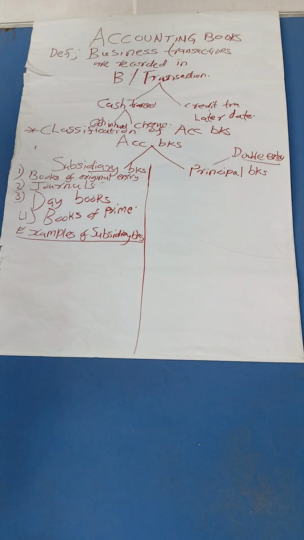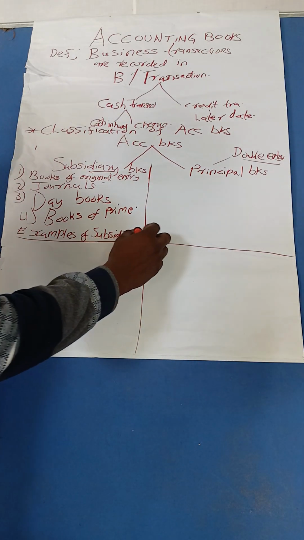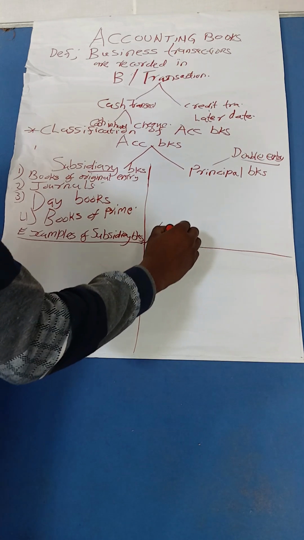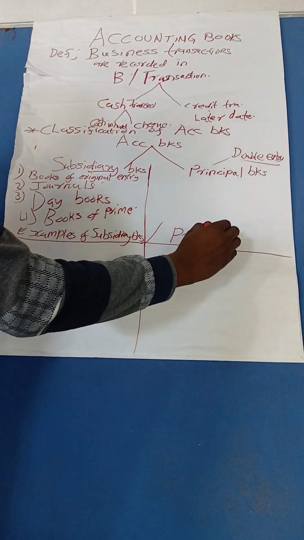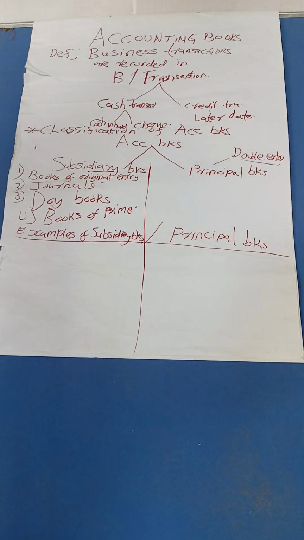Good. Now we are looking into the examples. Examples of subsidiary books. So you can draw a small table. Let us just draw a table, and that table is for examples of subsidiary books and principal books. After we have known the introduction, their definition, the difference, and the types of transactions that are going to be recorded there, let us now see examples of these books that we are talking about. What are examples of subsidiary books?